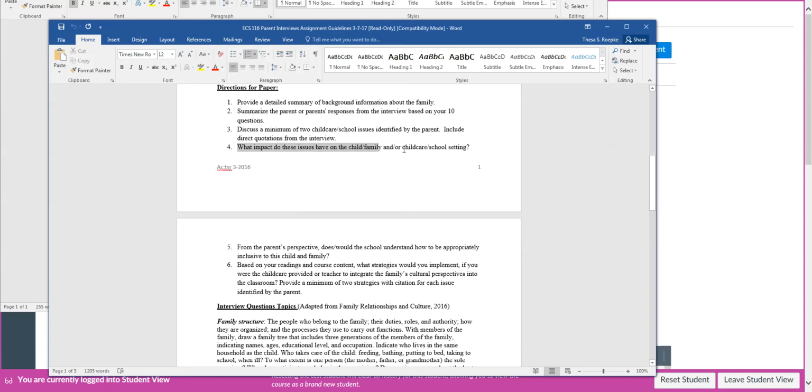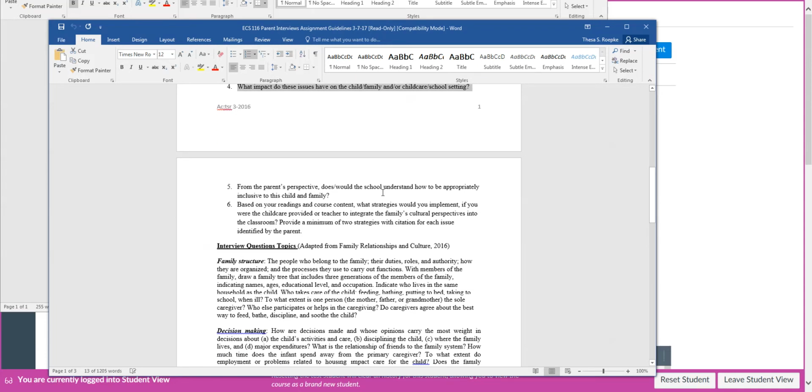Number 4, what impact did these issues have on the child, family, or the child care or the school setting? Number 5, what was the parent's perspective? Does the school understand how to be appropriately inclusive of the child and their family? And then number 6, based on the readings, what strategies would you implement to support that family in an inclusive setting for childcare or school?